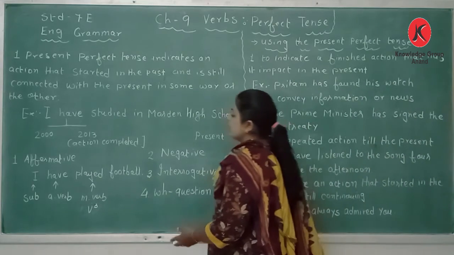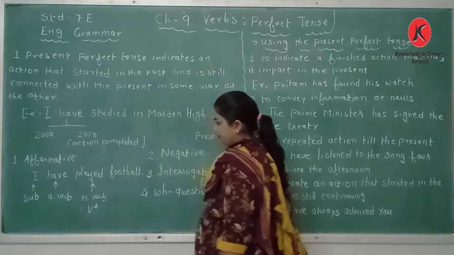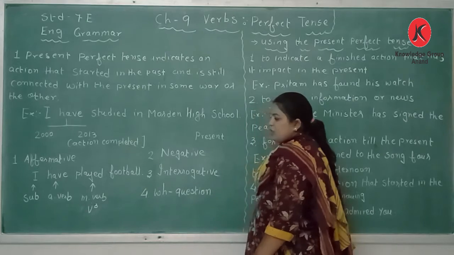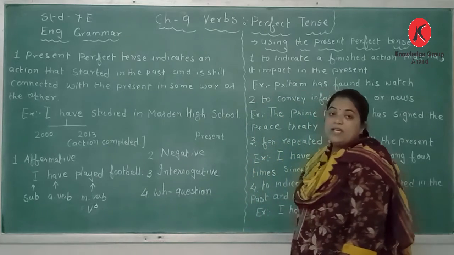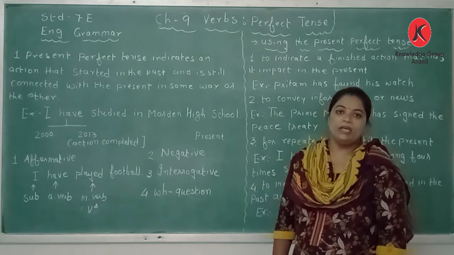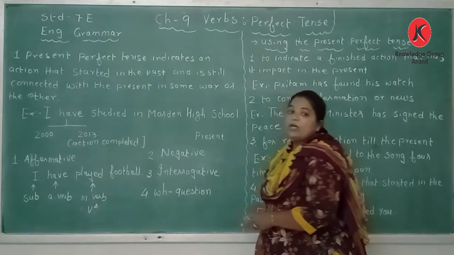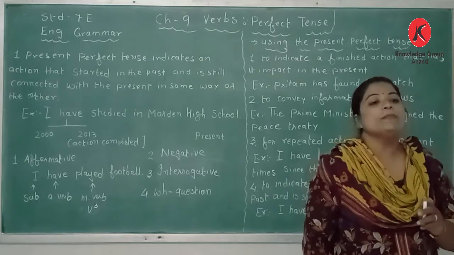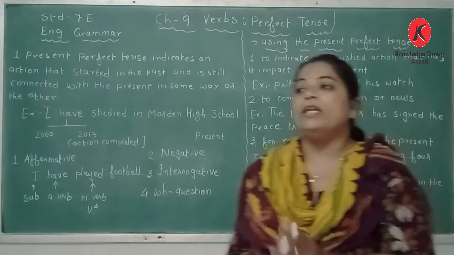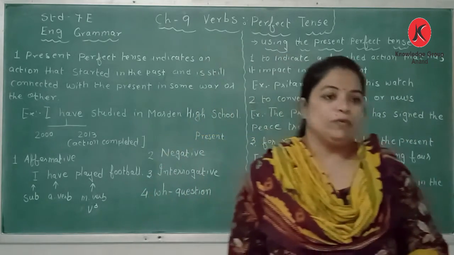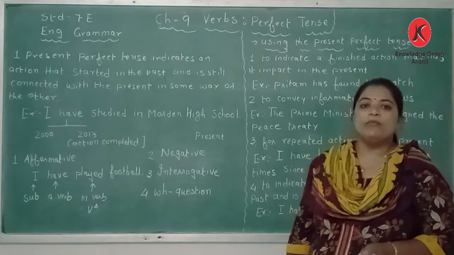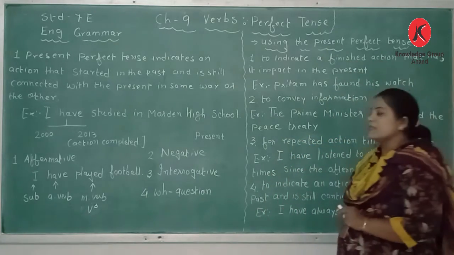So first one is I have played football. So I is a subject in a sentence. Have is an auxiliary verb. Okay. Have is an auxiliary verb. Played is a main verb. That means it is a verb number 3, or we call it the past participle form of the verb. The third form of the verb we use in the perfect tense.